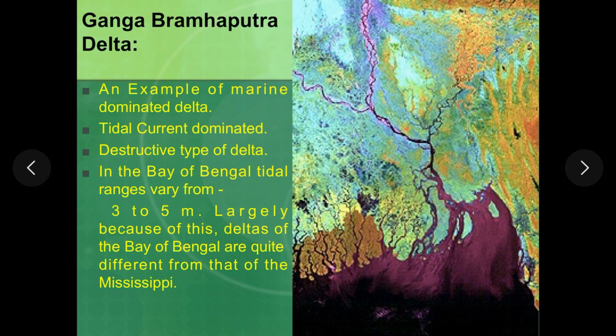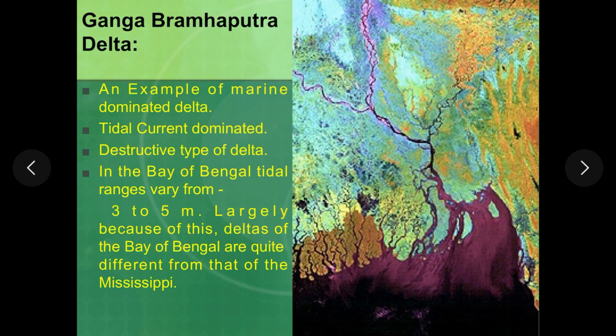So when the action of river is dominant, you get to see progradation of delta towards the seaward side in the form of lobate delta or birdfoot delta. But when the marine processes are dominant like tides or waves, the sediments which are deposited by the river get redistributed or reworked or eroded by tides and waves, and therefore in this area in Bay of Bengal, since the tidal range is higher, now here it is shown that it is between 3 to 5 meters.